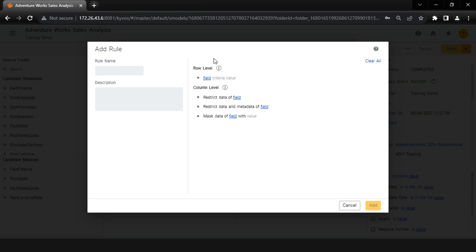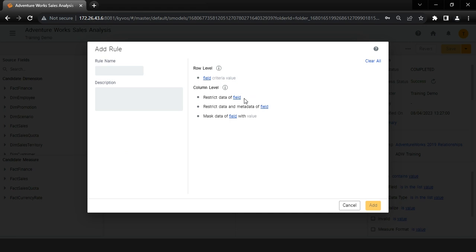The row-level rule allows a user or a group of users to see the data specific to only what we have selected in the rule. For example, if we've created a row-level rule for country United States and assigned it to a user, then that user will only be able to see the data for country United States.